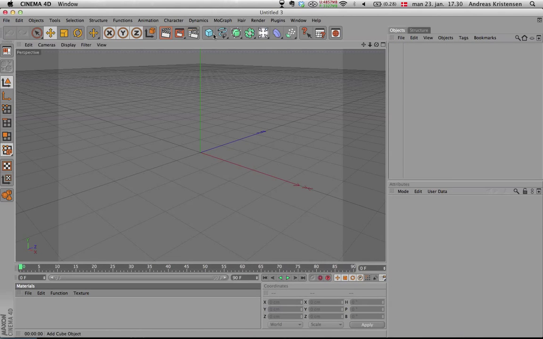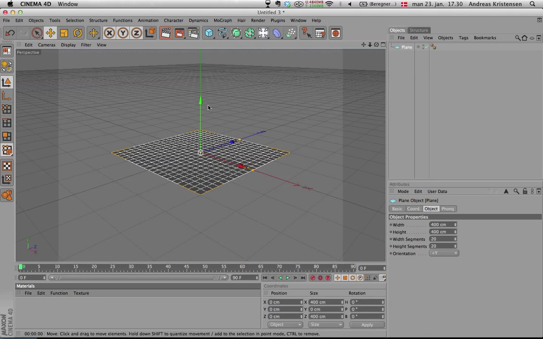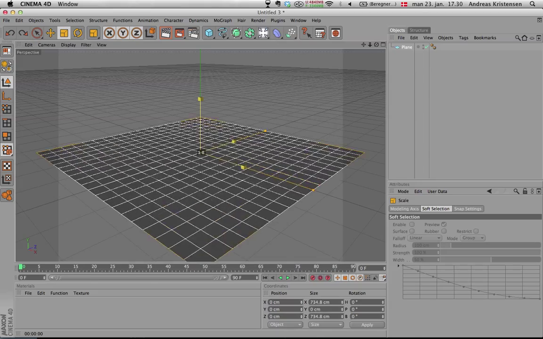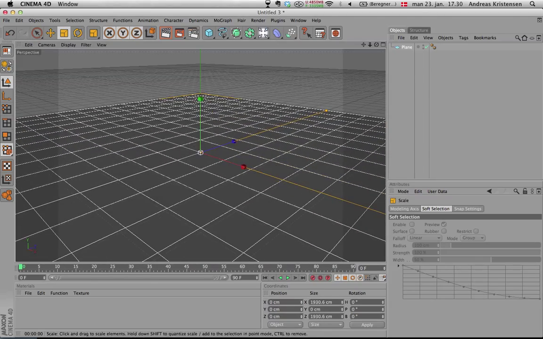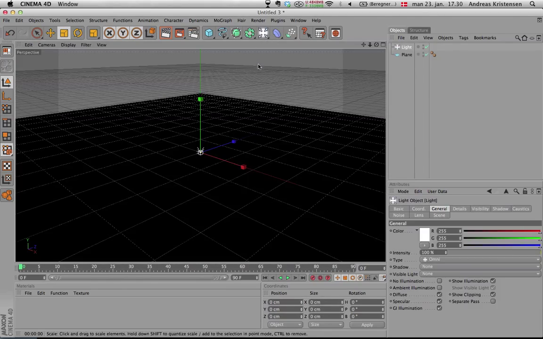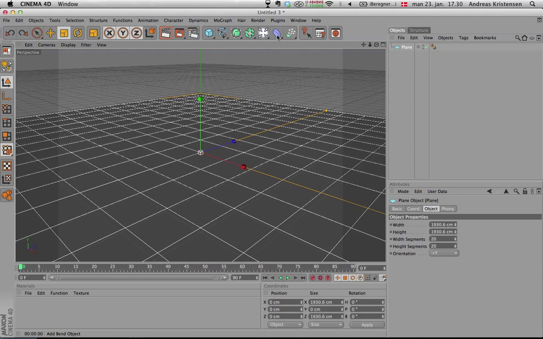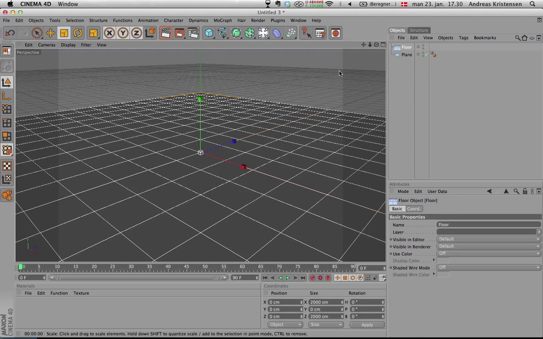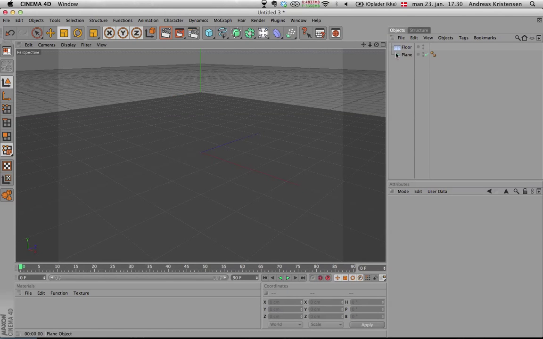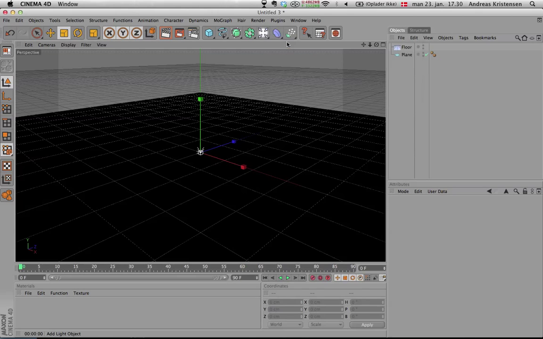So make a new scene, and we're just going to make a very fast stage for the scene itself. That looks good. Now we just set up some lights.